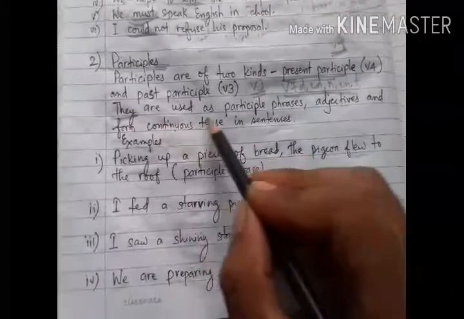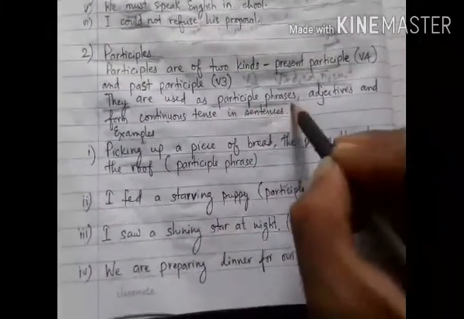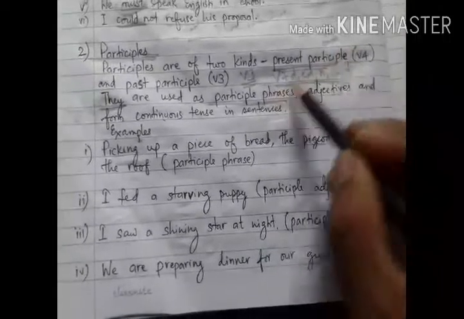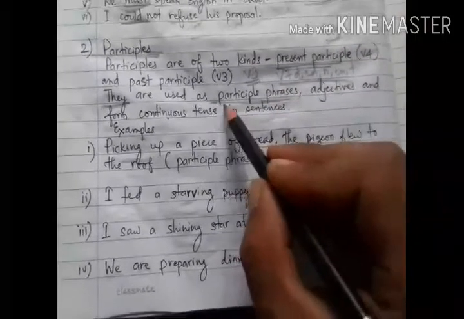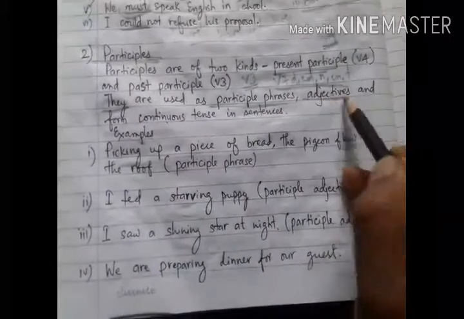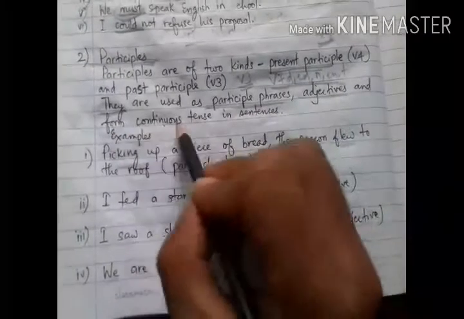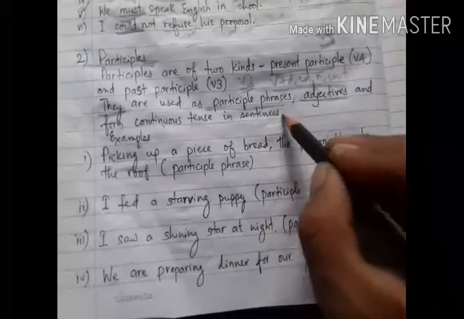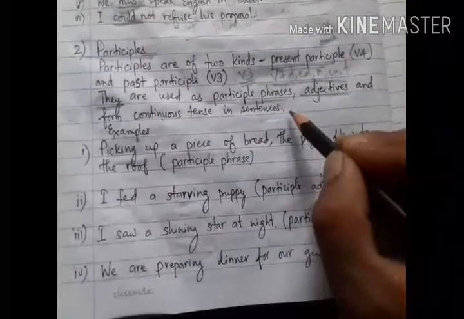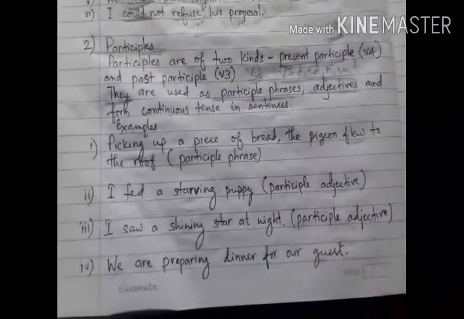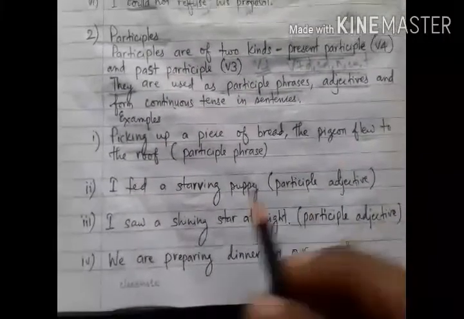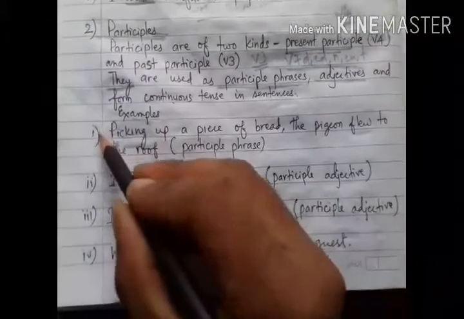Participles are used as participle phrases. I told you, when these B3 form and V-ing form of the verbs are used as a part of the phrase, then they are called participle phrases. They are used as adjectives, and they also form continuous tenses. Not only continuous tenses, they also frame perfect tenses. Okay, so let us take how these participles are used in sentences.